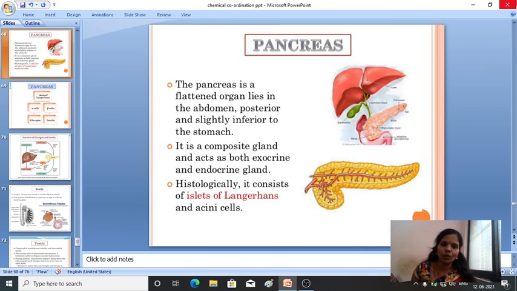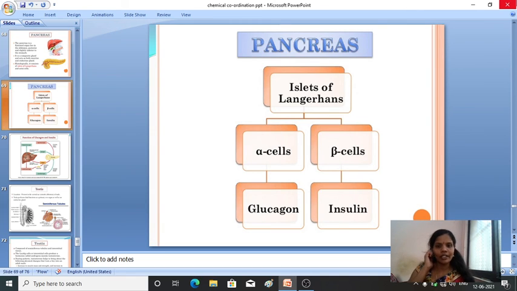Pancreas. So this pancreas, generally it is made up of islets of Langerhans. It is a mixed gland. It acts as both exocrine and endocrine gland. So again here, pancreas will secrete two hormones. One is from alpha cells and the other is from beta cells. Alpha cells produce glucagon and beta cells will produce insulin.